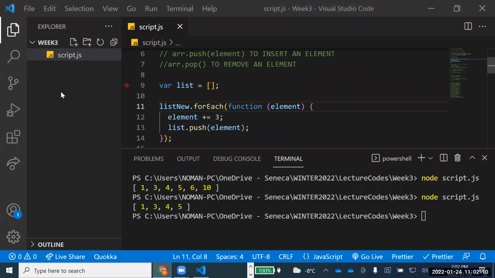You know what I mean? So that means this is an empty list, and now what I'm doing is list new forEach, and I am just trying to bring everything, or bring values, which the values that I'm talking about. Values.